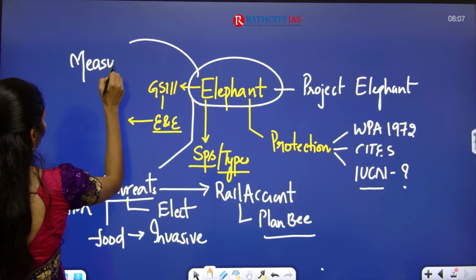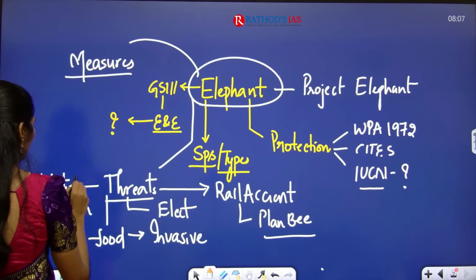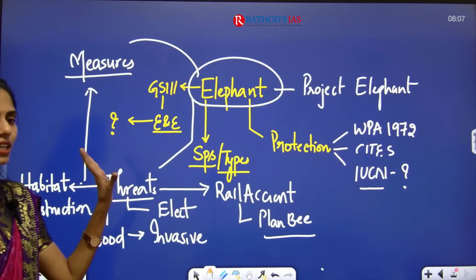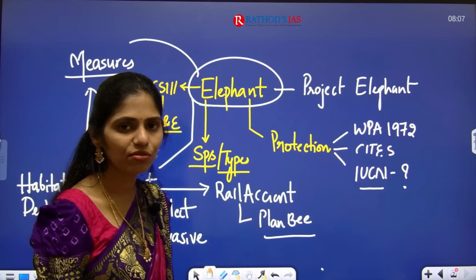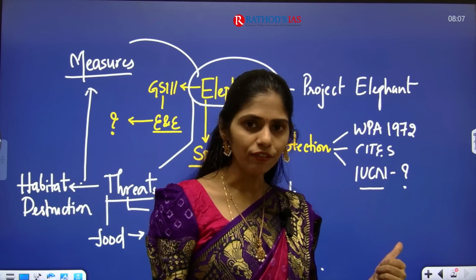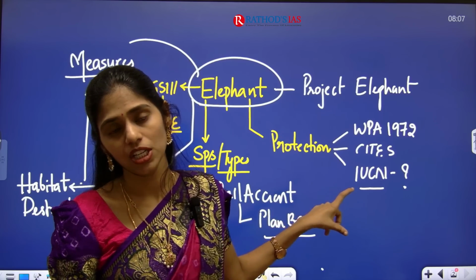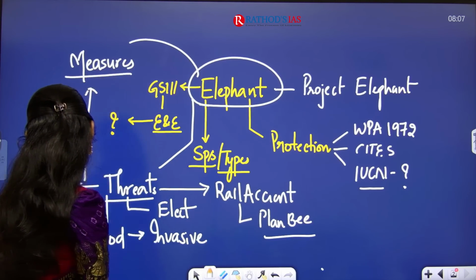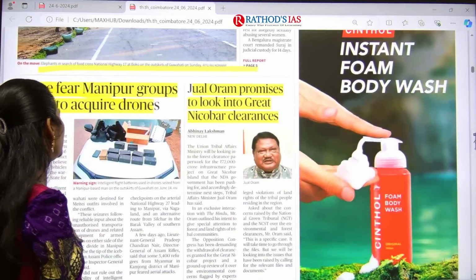Especially here you have to focus on one important area: what are the measures that can be taken to address these threats faced by this elephant? All these are the important concepts that you have to know regarding this topic of elephant, just from that image that appeared on the front page of your paper. Clear? Yes, now let us see other important articles.